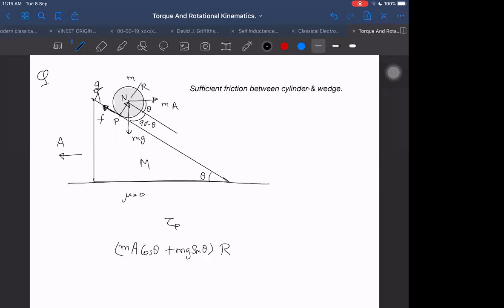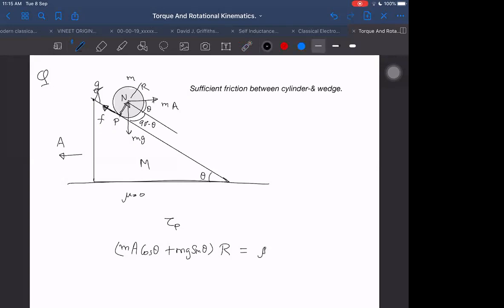Other torques: due to the normal, the torque along the normal direction will be zero, because it passes through that point P. Then due to F also it is 0. Due to MG cos theta passing through P, it is 0. Due to MA sin theta, passing through that point, it is also zero. So then we are left with this only, and that is equal to I alpha.